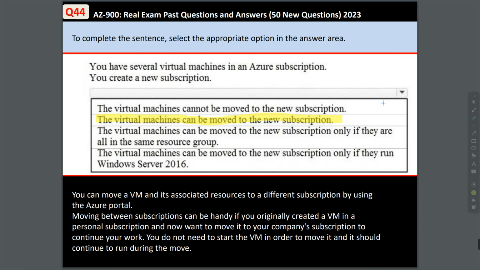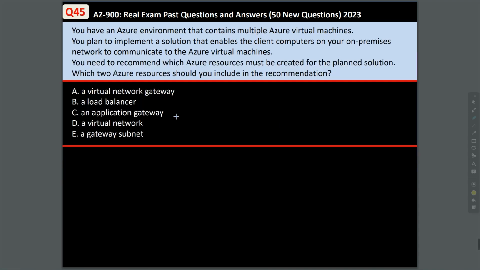Moving between subscriptions can be very handy if you originally created a virtual machine in a personal subscription and now you want to move it to your company's subscription to continue your work. You don't need to stop the virtual machine in order to move it, and it should continue to run during the move. Question 45. You have an Azure environment that contains multiple Azure virtual machines.